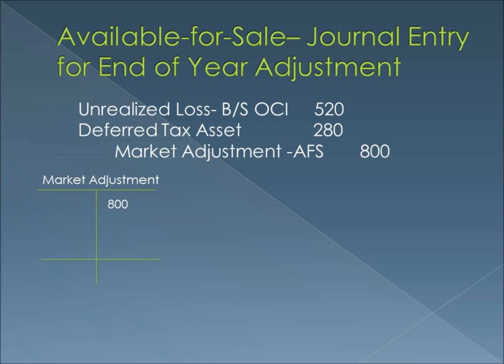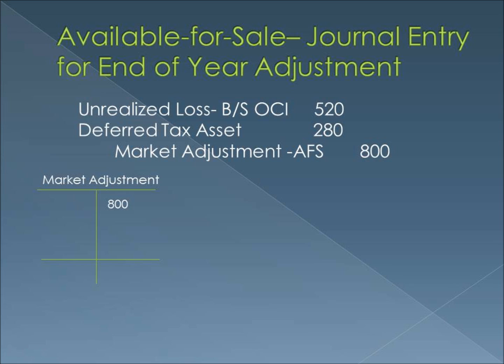When a market adjustment is recorded for an available for sale security, the unrealized gain stays on the balance sheet in the equity section under Accumulated Other Comprehensive Income. Unlike with trading securities, the unrealized gains and losses on available for sale securities are shown net of deferred tax assets and liabilities. Assume that the XYZ securities were classified as available for sale rather than trading, and the tax rate is 35%, and we would have the following journal entries.